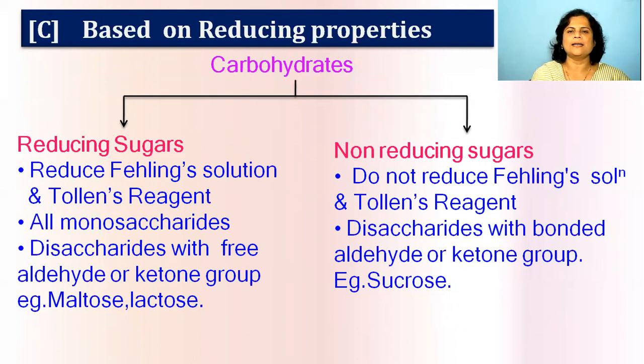Disaccharides with a free aldehyde or ketone group, that is maltose and lactose, show reducing properties and are called reducing sugars. Disaccharides which have a bonded aldehyde or ketone group, meaning they do not have a free aldehyde group, like sucrose. In the sucrose structure there is no free aldehyde group, and therefore it does not reduce Fehling's solution and acts as a non-reducing sugar. So this is the classification of carbohydrates based on reducing properties.